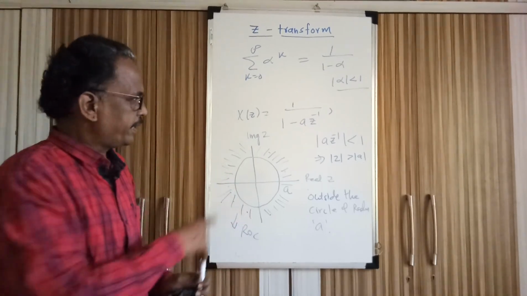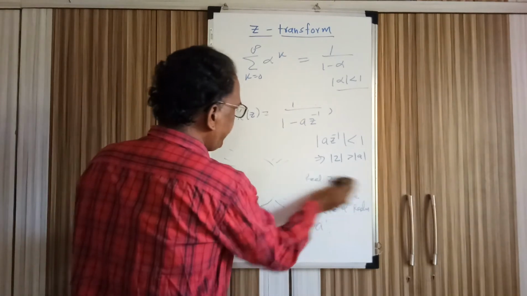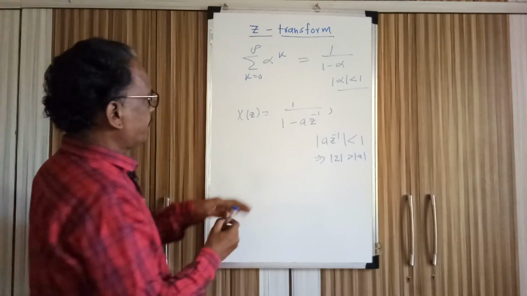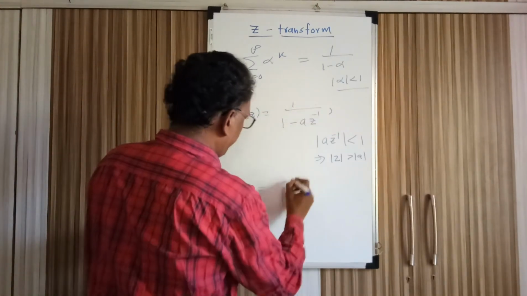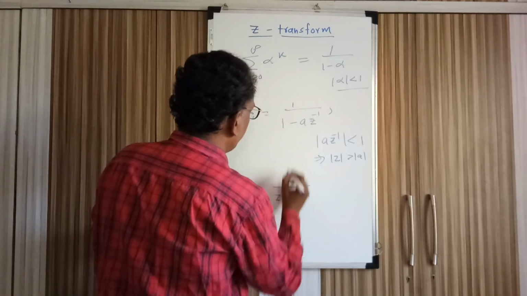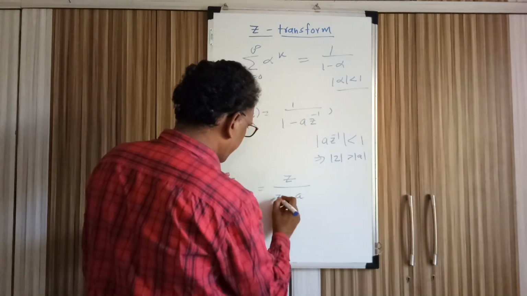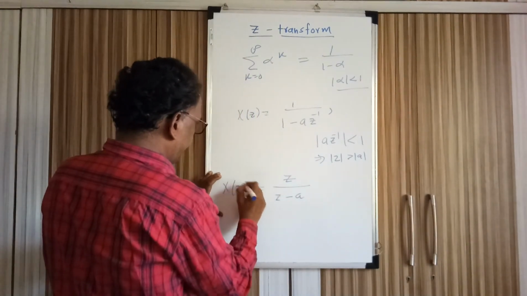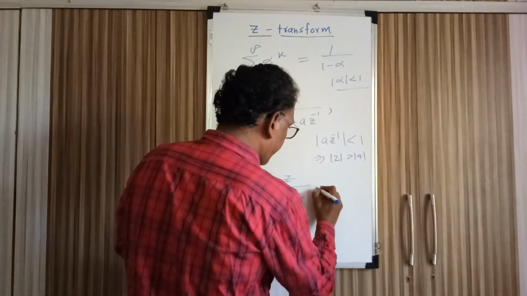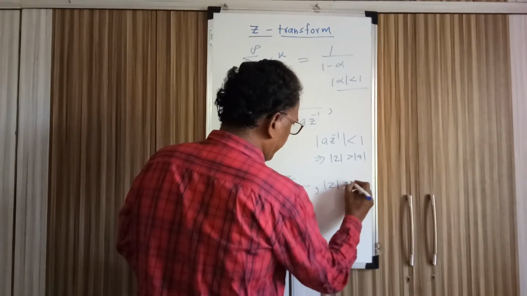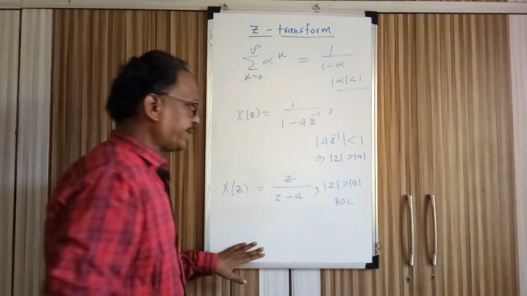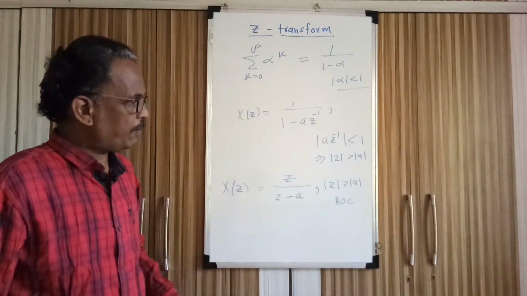So X of Z is the Z transform of the sequence x of n equal to a raised to n times u of n. Now we can multiply numerator and denominator by Z, so it can also be written as Z divided by Z minus a. So X of Z is equal to Z divided by Z minus a, and don't forget to write mod of z greater than mod of a. This is the ROC, region of convergence. If this is not there, the answer is incomplete. If it is not there, it means the Z transform is possible for all values of z.